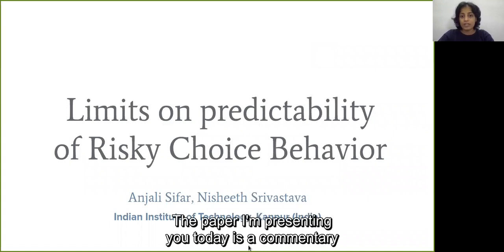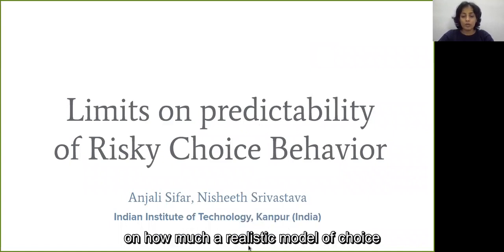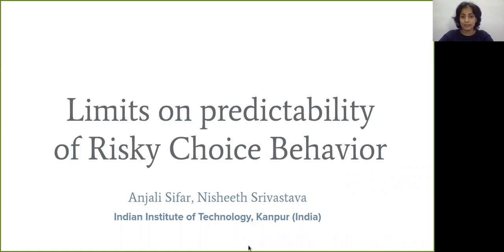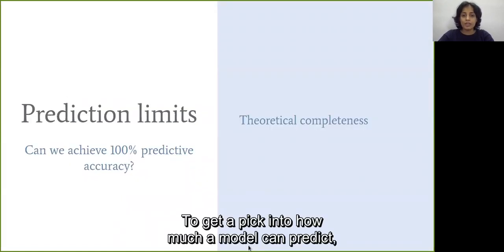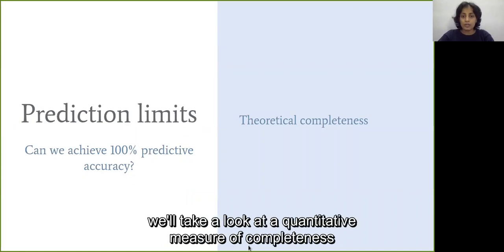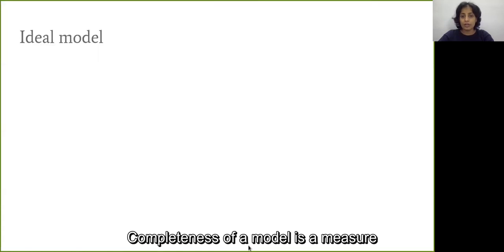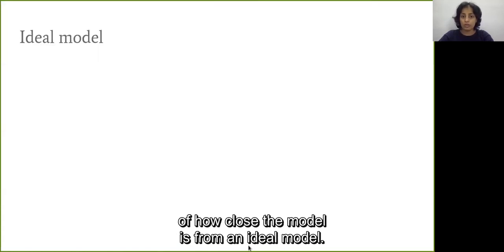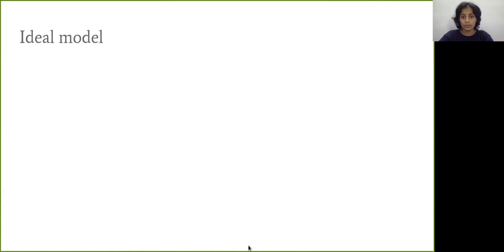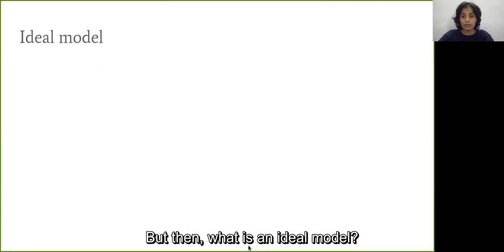The paper I'm presenting today is a commentary on how much a realistic model of choice should be able to predict. To get a peek into how much a model can predict, we'll take a look at a quantitative measure of completeness given by Freudenberg and team in their recent paper. Completeness of a model is a measure of how close the model is to an ideal model. But then what is an ideal model?